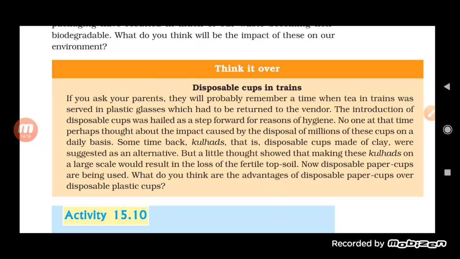No one at that time perhaps thought about the impact caused by disposal of millions of these cups on a daily basis. Sometime back, kulhar, that is a disposable cup made of clay, was suggested as an alternative, but a little thought shows that making these kulhars on a large scale would result in loss of fertile topsoil. Now disposable paper cups are being used. What do you think are the advantages of the disposable paper cup over the disposable plastic cups?